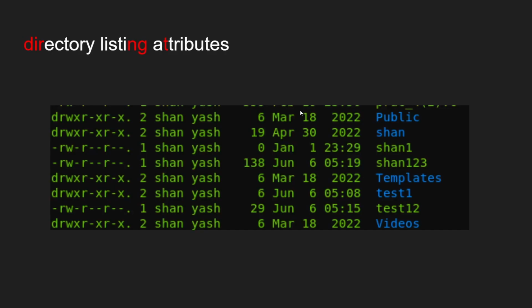Let me show you how it looks in my Linux terminal, just like this. I have taken a screenshot from my Linux terminal. I just listed those files through my root directory. You can see after listing it, it shows this kind of thing. So here, if it starts with a d, then it is basically a directory.